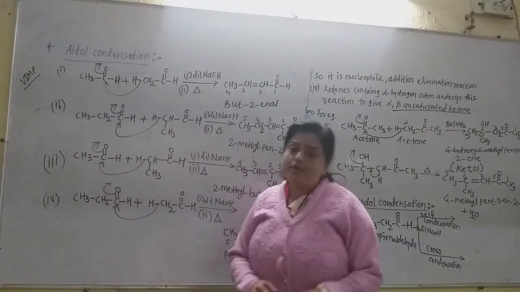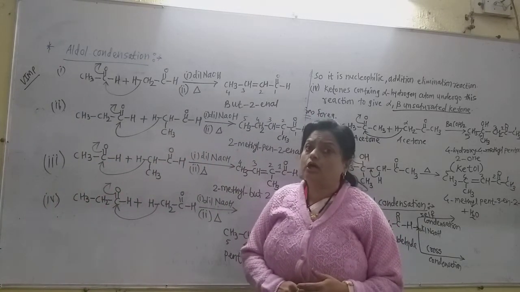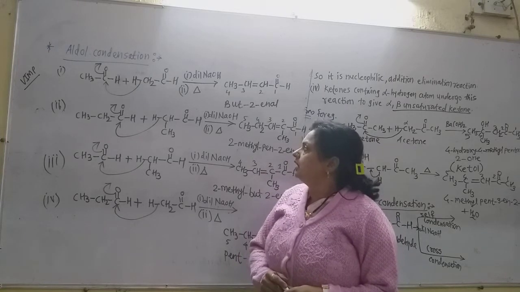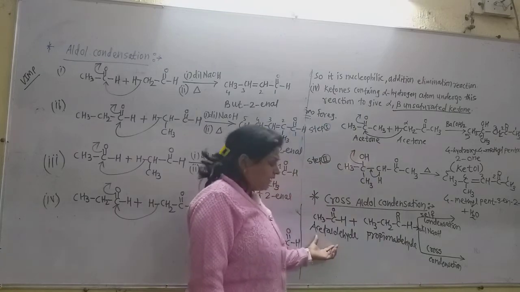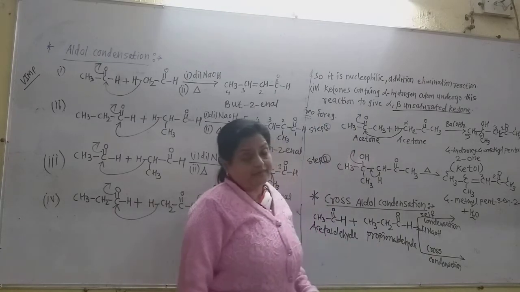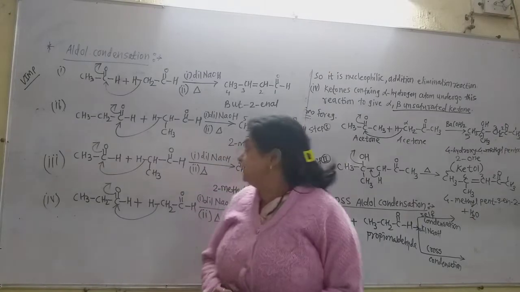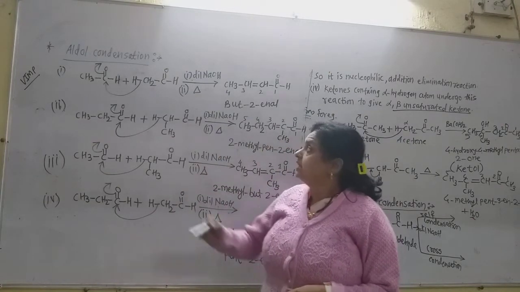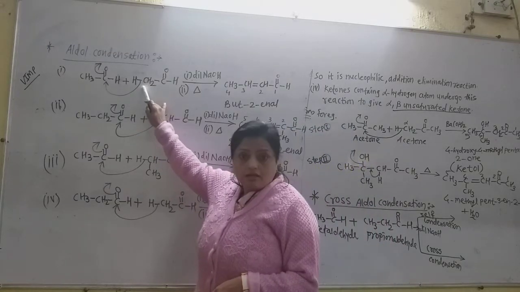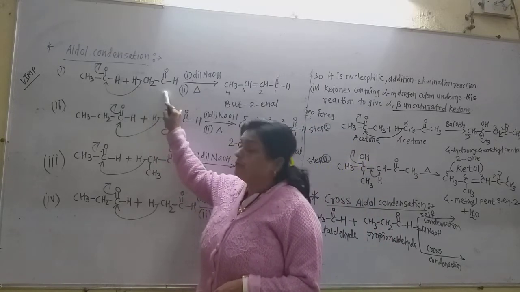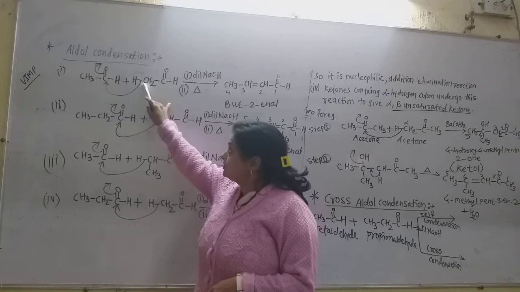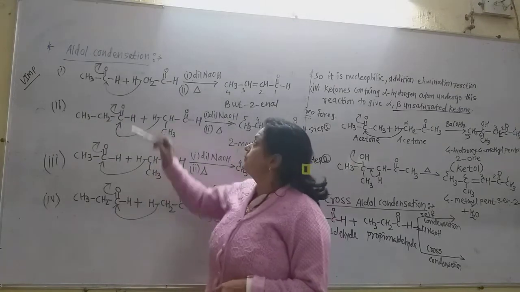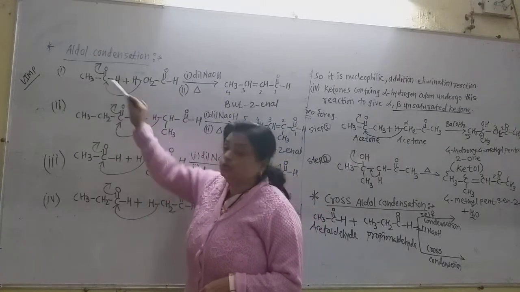If we take first the self aldol condensation, see here how the two products are obtained. Now we take acetaldehyde and propionaldehyde in the presence of dilute alkali NaOH on warming. Let us see how the products are formed. Now the alpha carbon of this propionaldehyde attacks this carbonyl carbon. At the same time there is hydroxyl group formation, and it gets attached to this carbon.